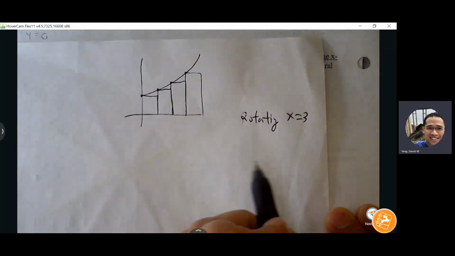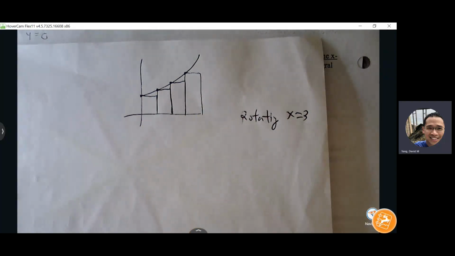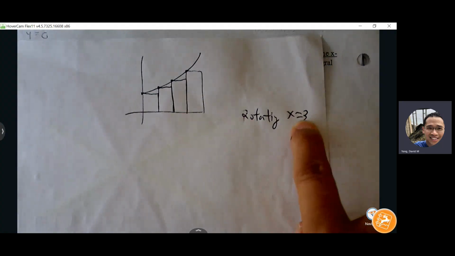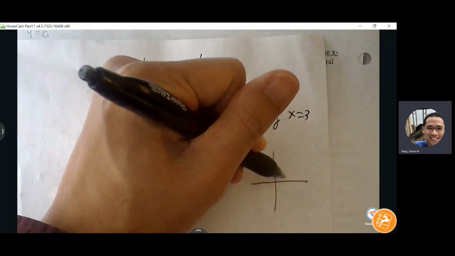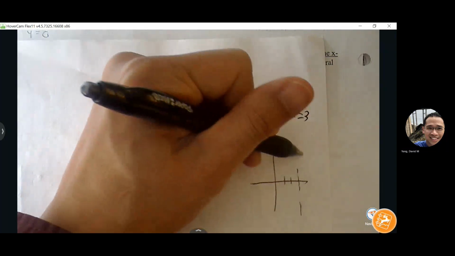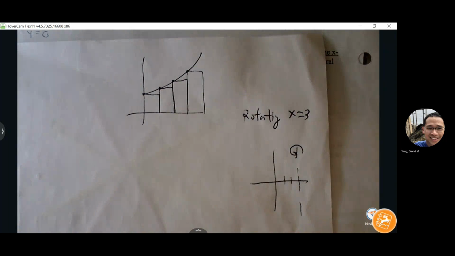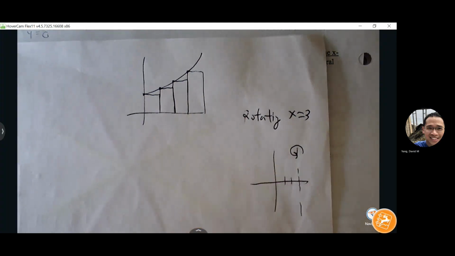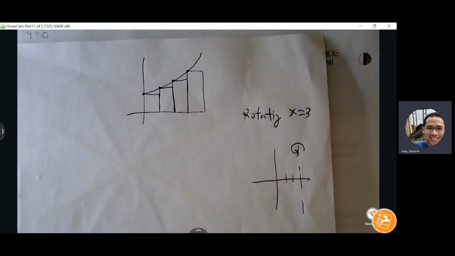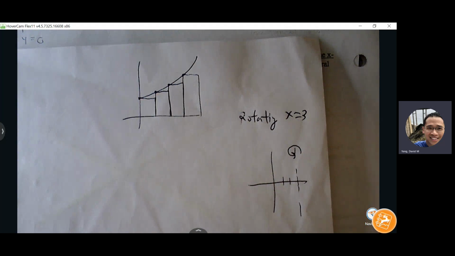Some of us were drawing a horizontal line as the axis of rotation, and that threw everything off because then your radius is in a different direction. So if it's x equals 3, that's not a horizontal line, that's a vertical line. That means your radius is going to be horizontal. I think it's always that first step, right? If you can get past that first step, then everything else makes more sense, and the mistakes that happen are fewer and fewer.